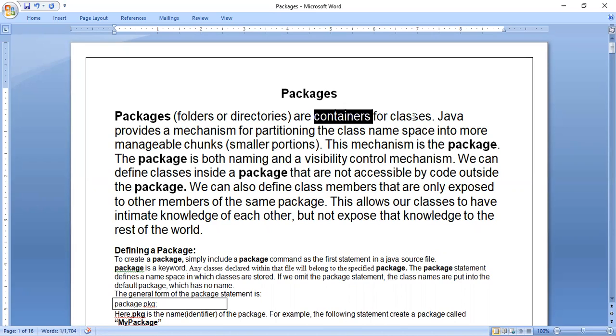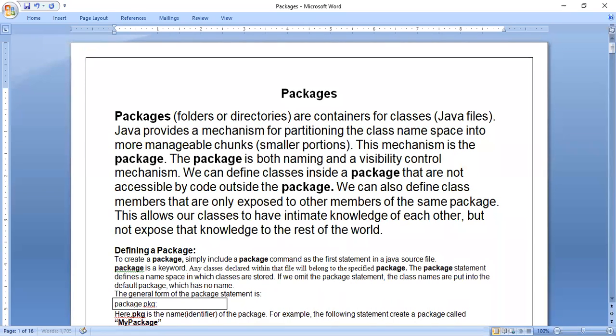Okay, for classes. So packages are containers for classes means, in Windows environment, when I say folder or a directory, it contains many files. So here classes means you have to understand it like a file, meaning a Java file. In Windows, a folder or directory can contain any type of file, but here a package refers to a folder or directory that contains Java files. I can say classes are nothing but Java classes, or Java files.